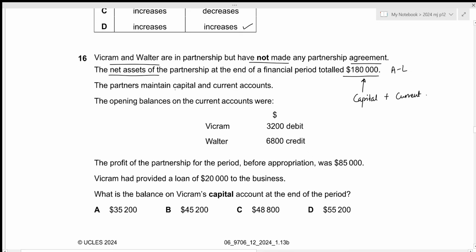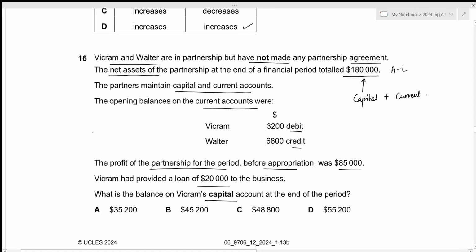Then the partners maintain capital and current accounts. The opening balances on the current accounts are given below. Vikram has a debit balance whereas Walter has a credit balance. The profit of the partnership for the period before appropriation was 85,000. Vikram had provided a loan of 20,000 to the business. What is the balance on Vikram's capital account at the end of the period?